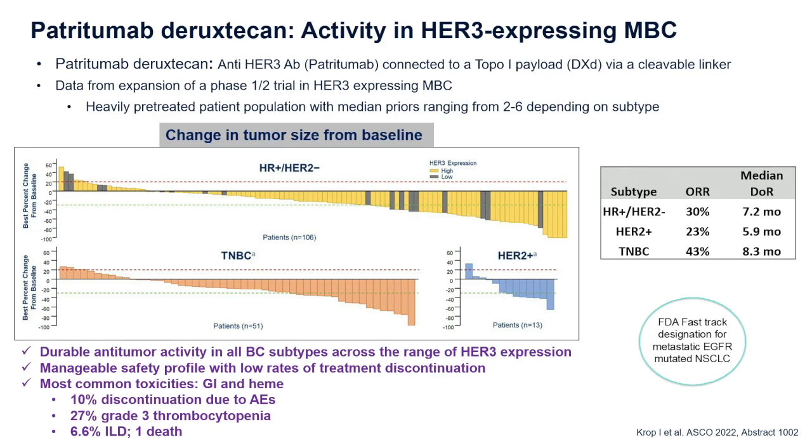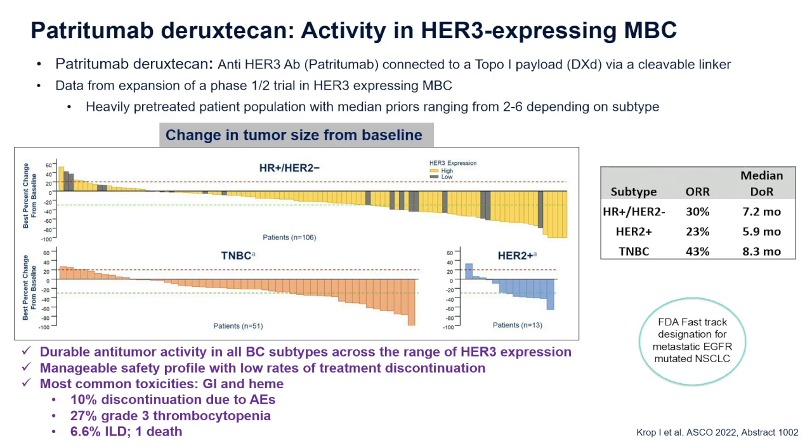Its toxicity, again, is primarily nausea, but they do see thrombocytopenia, which we haven't seen with the other deruxtecan ADCs. So clearly the antibody makes a difference in what toxicity we see and may have a difference in interaction with radiation therapy. It appears to be quite active. I think it will be studied in hormone receptor-positive disease, and it has FDA fast-track designation for EGFR-mutated non-small cell lung cancer.